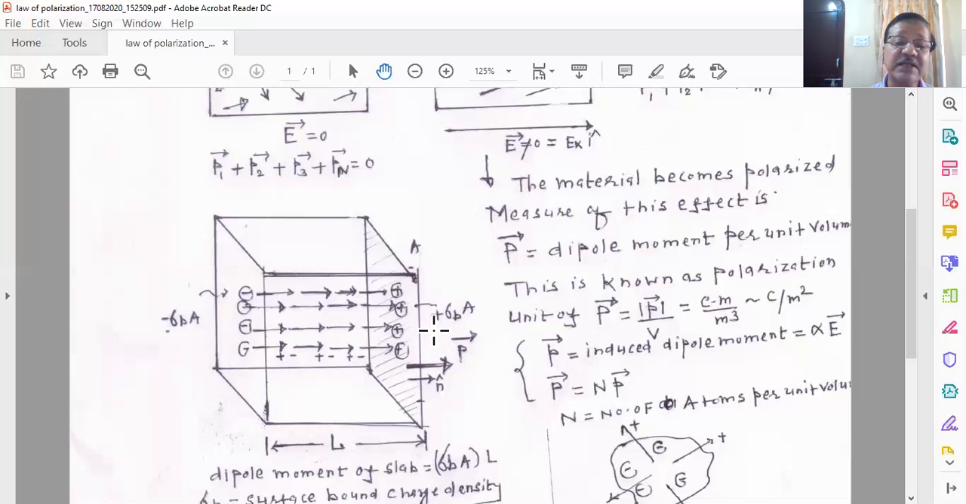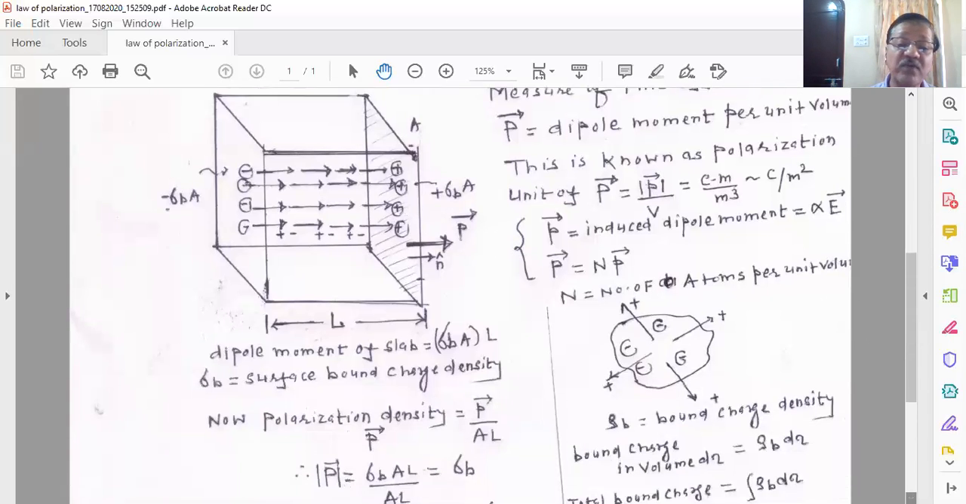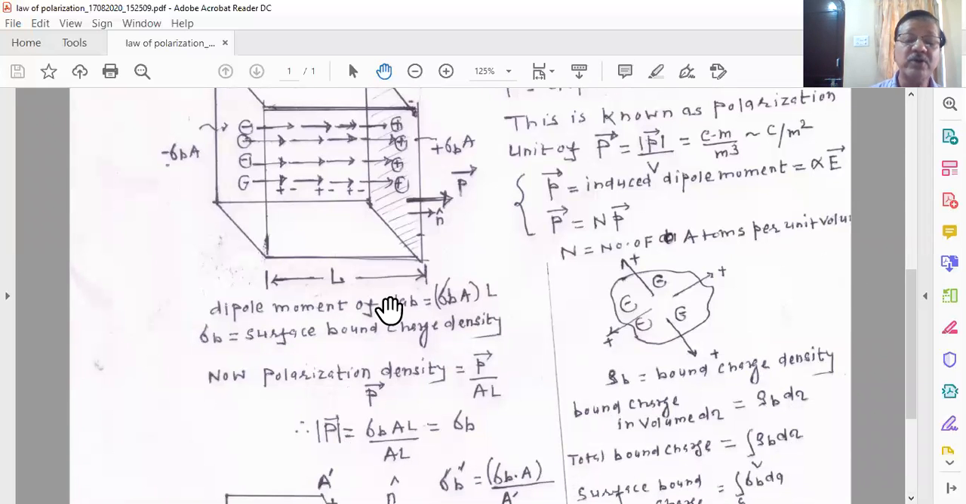So you can see that in the presence of a uniform electric field, your dielectric slab is behaving like a dipole. This phase is working as the negative pole of the dipole, and this phase is working as the positive pole of the dipole. If it is behaving like a dipole, then it has a dipole moment. So let us calculate the magnitude of the dipole moment of this slab.